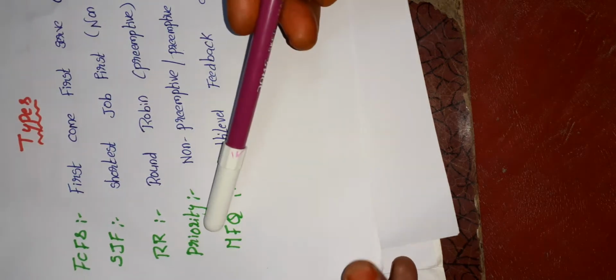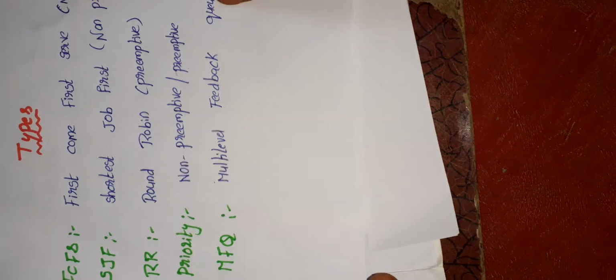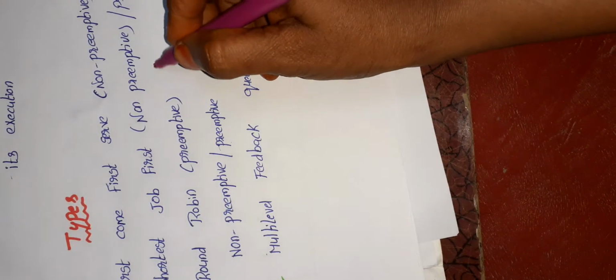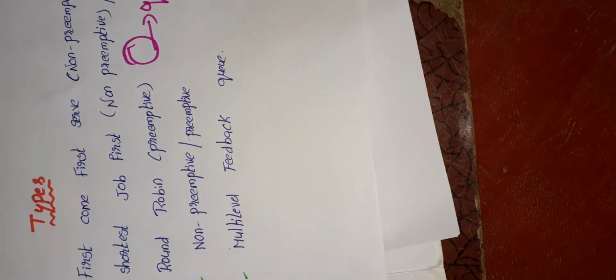And next one, RR. RR means round robin. In this scheduling algorithm, the process executions are done in a circular fashion. That means the process will be executed based upon a time quantum. Each process divides its execution period into a constant time period.